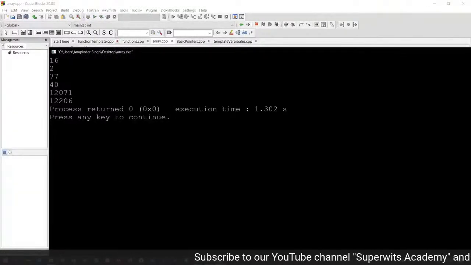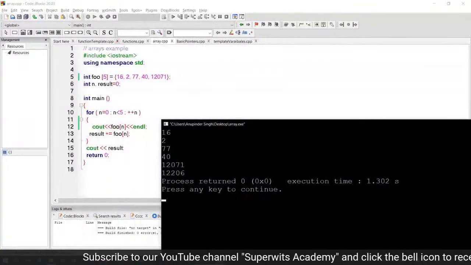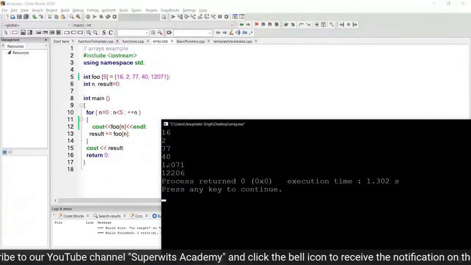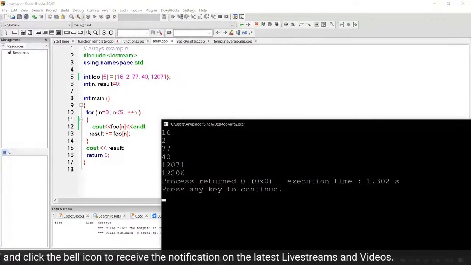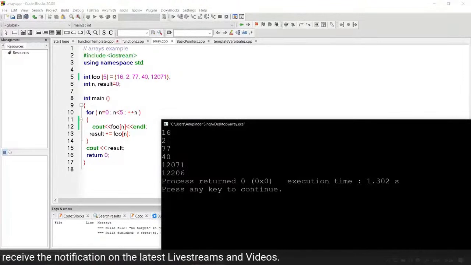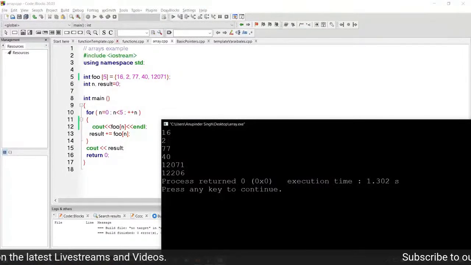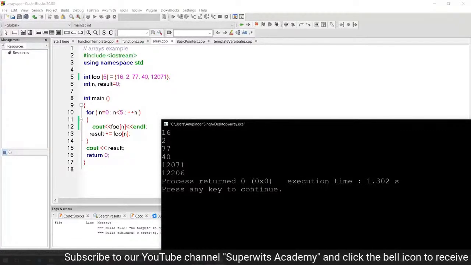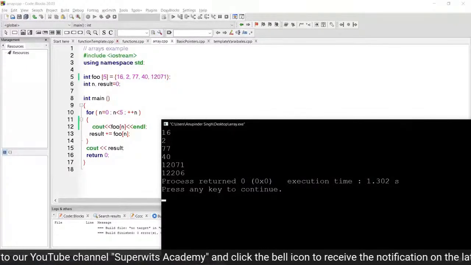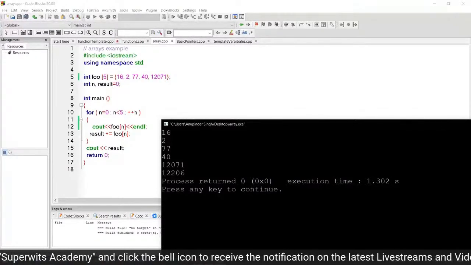So we can see we are starting with the values 16, then 2, then 77, then 40, and then we have the 120771, and total we have is this. The total result we get is 12206. So we have scrolled through or iterated through all the values which are being present in that particular